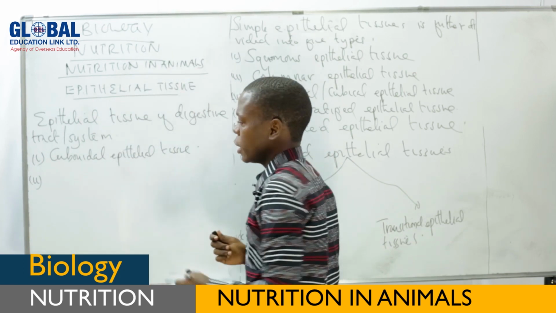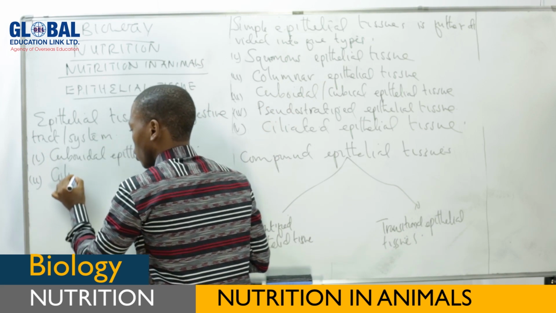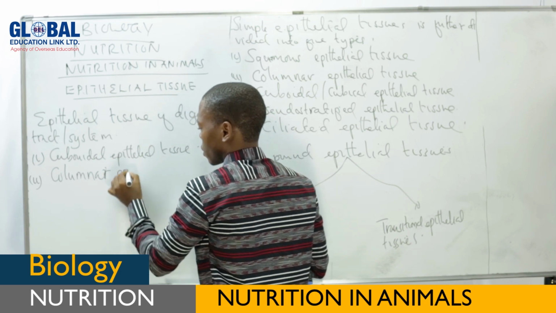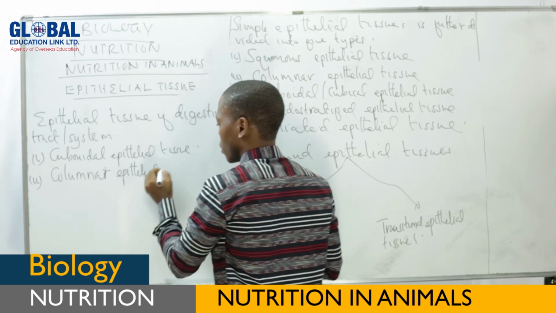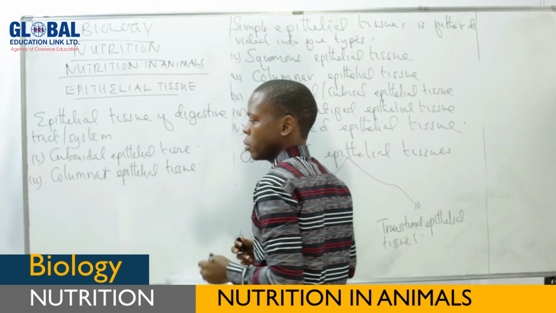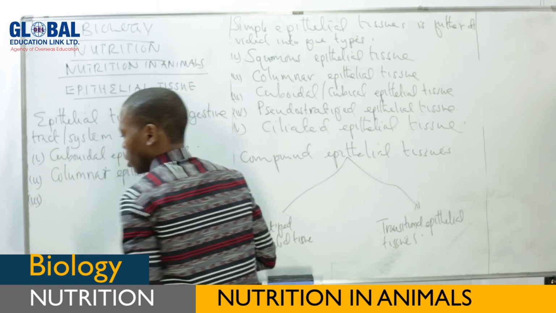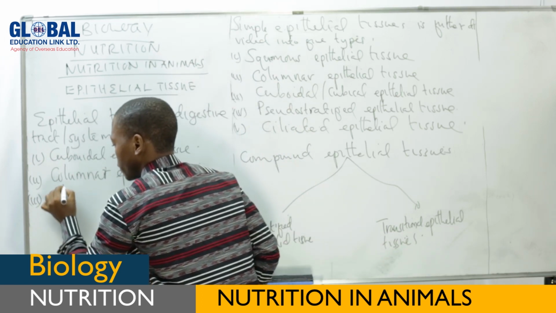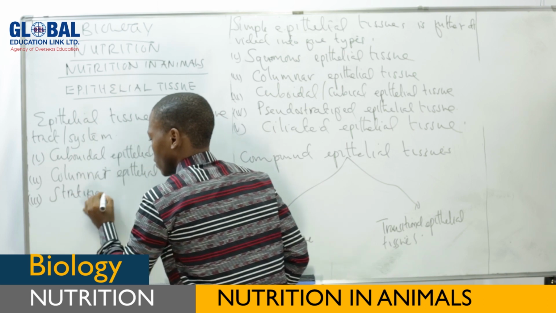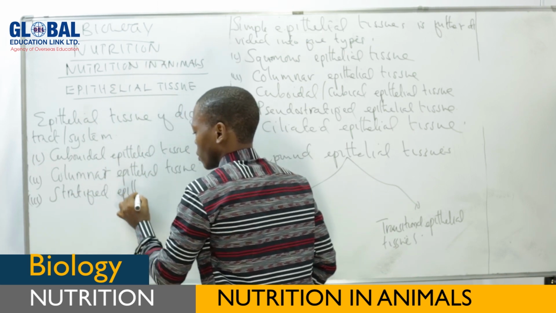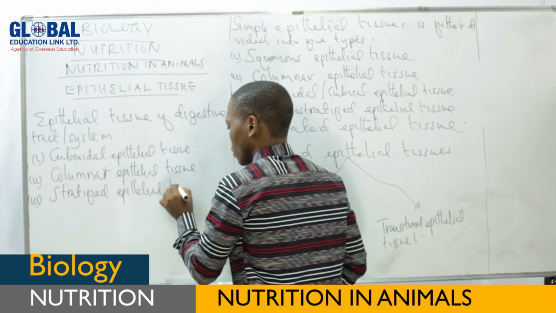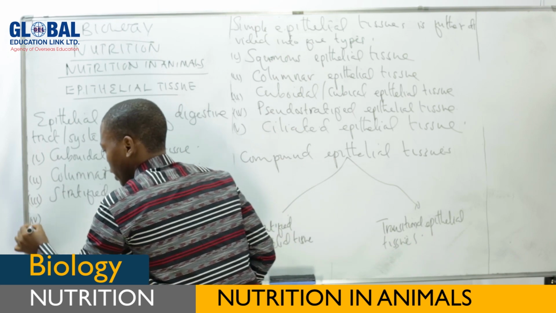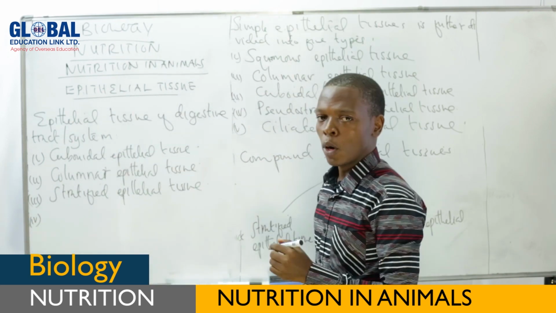Second one is columnar tissue. Also, we have the so-called stratified tissue, but also we have another type of simple epithelial tissue.